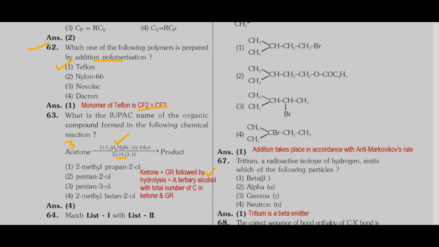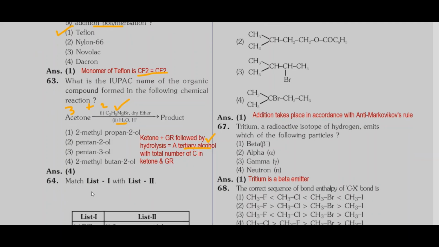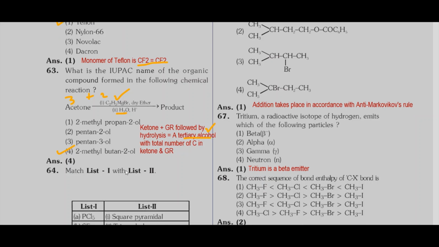Grignard reagent C2H5 has 2 carbon atoms. So we are expecting 3 plus 2, 5 carbon tertiary alcohol. A 5 carbon tertiary alcohol. When you go through all these options, option 4 gives a 5 carbon tertiary alcohol, 2-methyl butan-2-ol. So option 4 is correct.